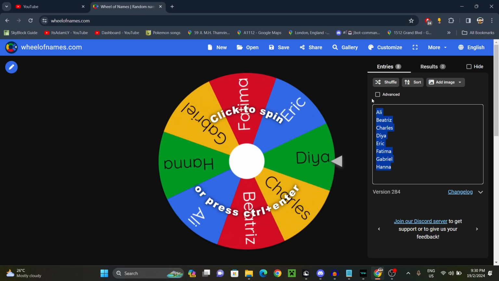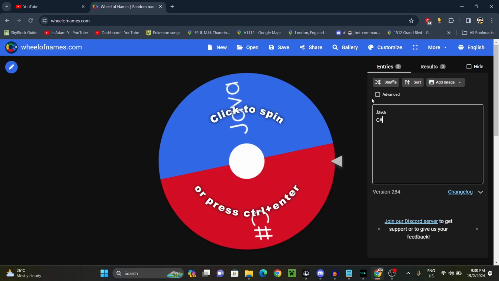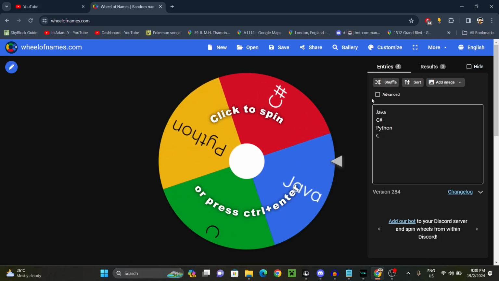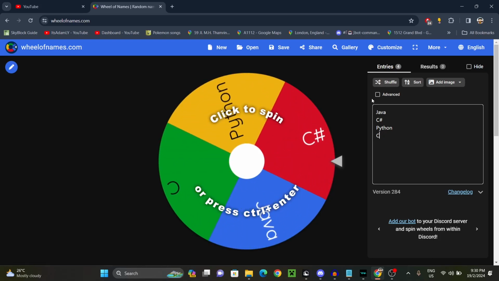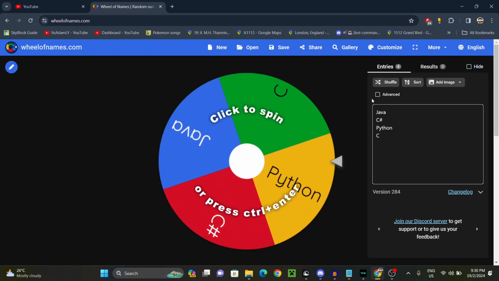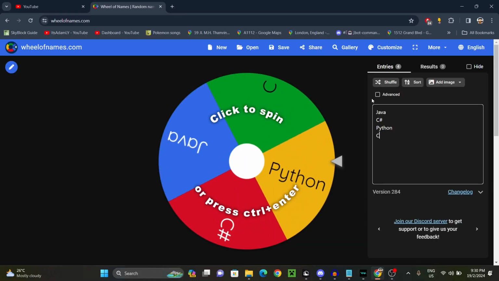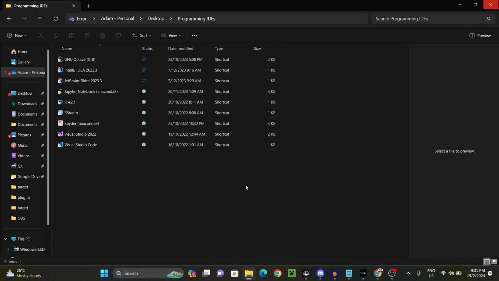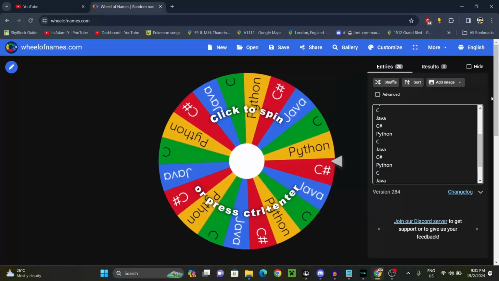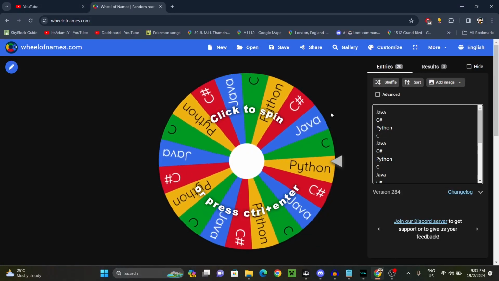So far, programming languages that I learned are Java, C#, Python, and then I'm not sure if C actually has a GUI system. And then what else? I don't want to put C++ because C++ is just bleh. Yeah, I think these are all literally the languages that I learned. Yeah, I don't want to use freaking MATLAB to code it. So we have here multiples of this, so that hopefully there will be no biases.